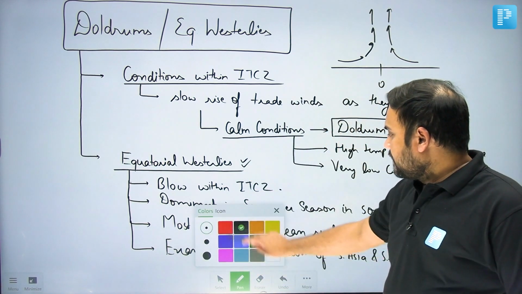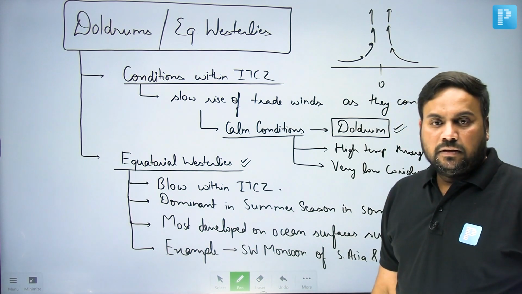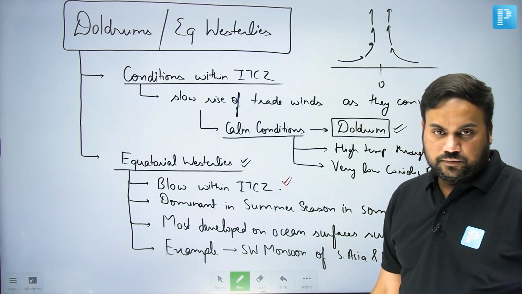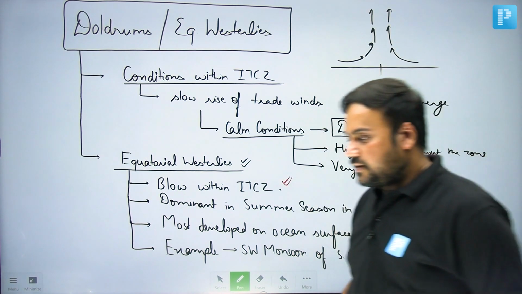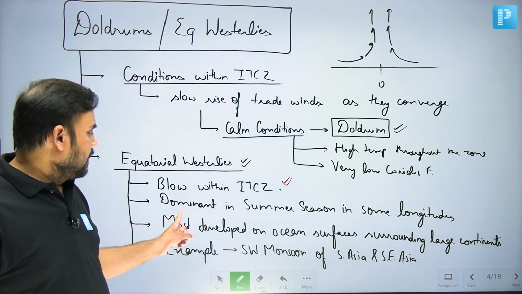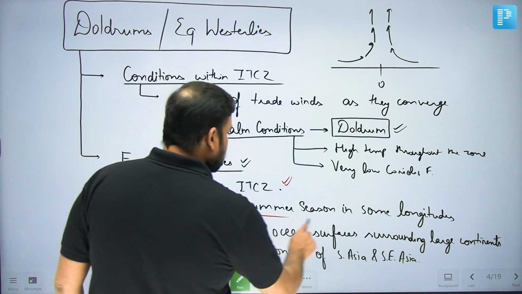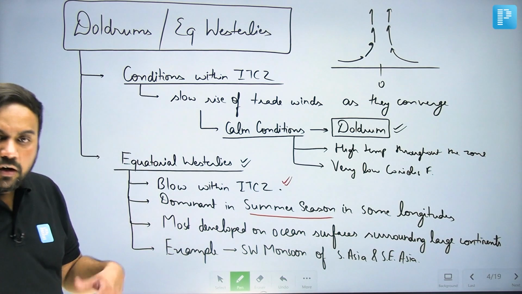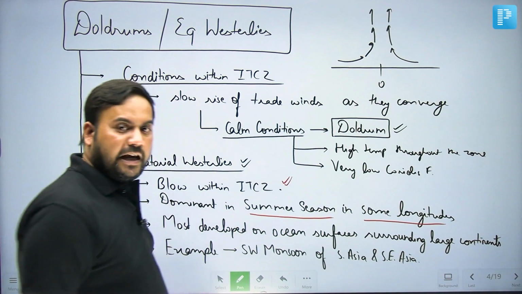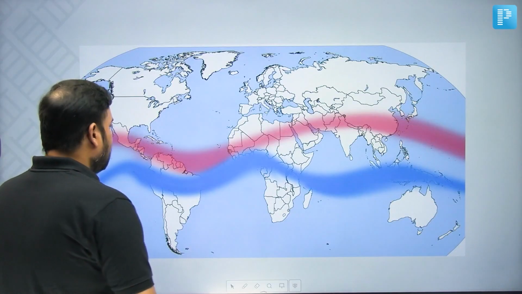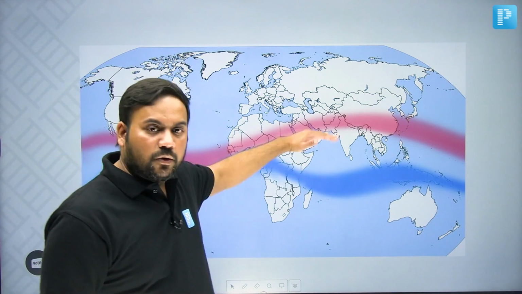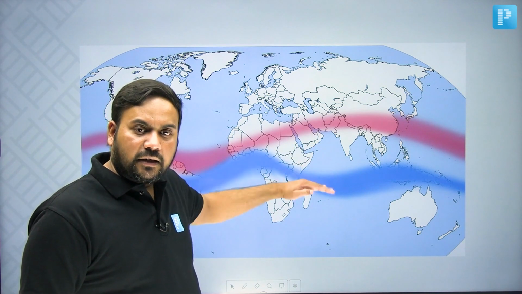So, if you talk about these equatorial westerlies, first thing is they are blowing within the ITCZ. That is one of the important characteristics of these equatorial westerlies. Very important feature of these equatorial westerlies is that they are dominant in the summer season and not present in all the longitudes. They are present only in few longitudes, not everywhere. So, for example, we know that what happens to the ITCZ. ITCZ shifts north-south with the movement of the direct rays of the sun.